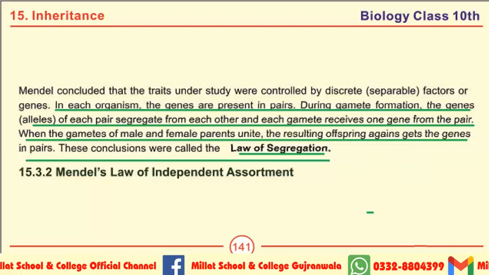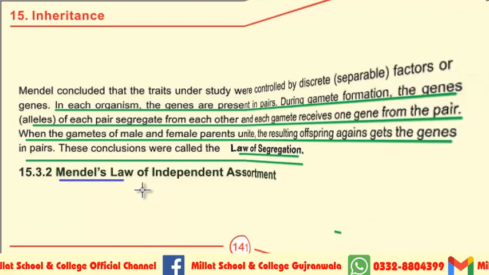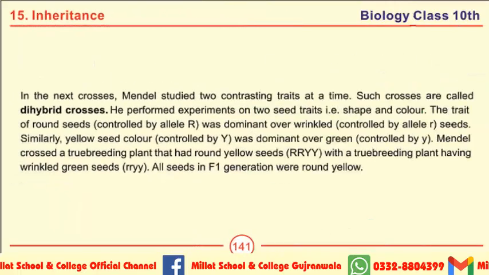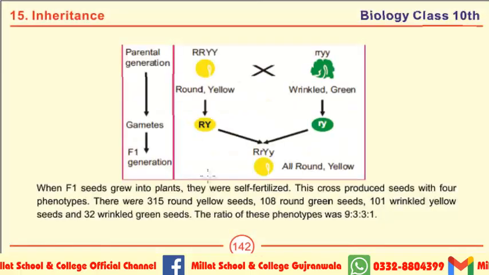Next is the law of independent assortment. Before studying the definition of independent assortment, we will study dihybrid cross. What is dihybrid cross? To study two contrasting traits at the same time, such crosses are called dihybrid cross. This is the explanation of Mendel's law of independent assortment.